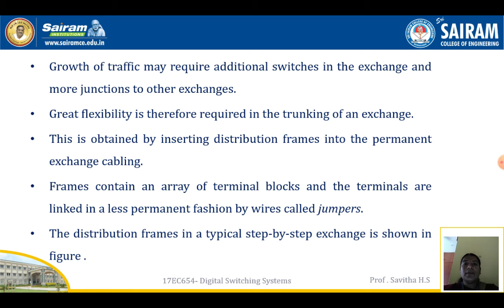Growth of traffic may require additional switches in the exchange and more junctions to other exchanges. Great flexibility is therefore required in the trunking of an exchange. This is obtained by inserting distribution frames into the permanent exchange cabling. Frames contain an array of terminal blocks, and the terminals are linked in a less permanent fashion by wires called jumpers. The distribution frames in a typical step-by-step exchange are as shown in the figure.